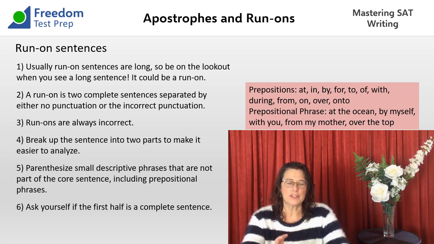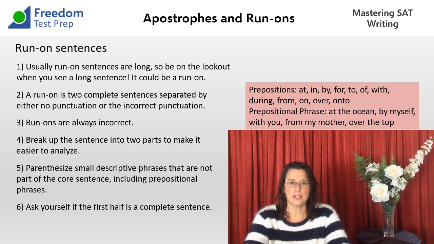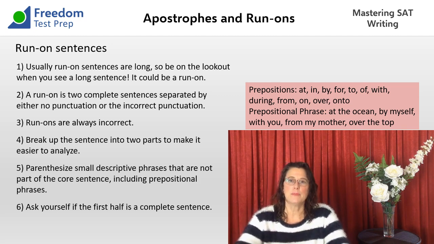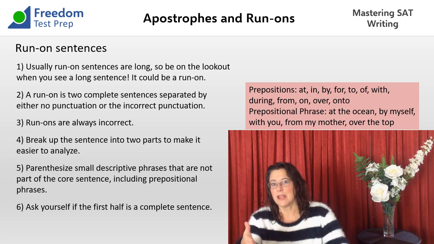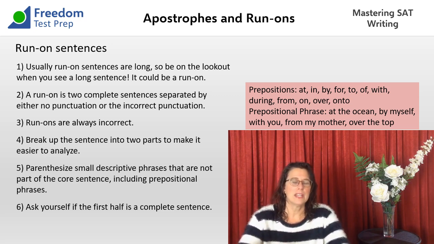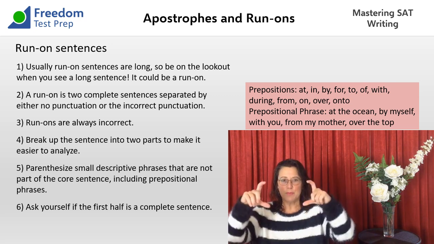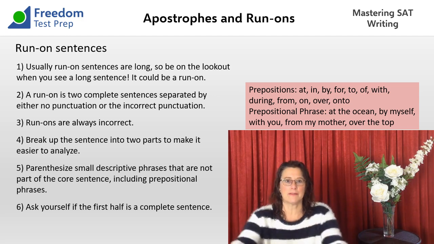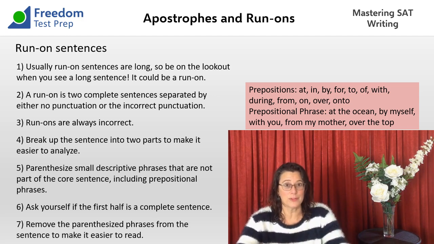So the prepositional phrase always starts with the preposition and ends with something after it, usually a noun. So it could be something like during the summer, or with my friend, or in 1859, right? So you would just put parentheses around those phrases, effectively taking them out of the sentence and making the sentence shorter so you can deal with it. Okay, so let's do that for this first half of the sentence.